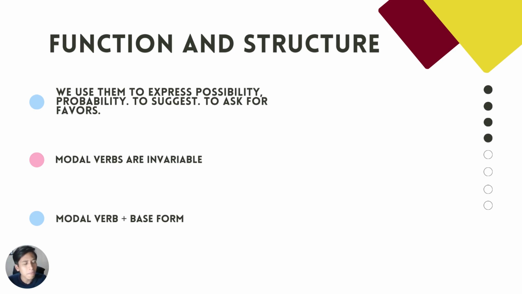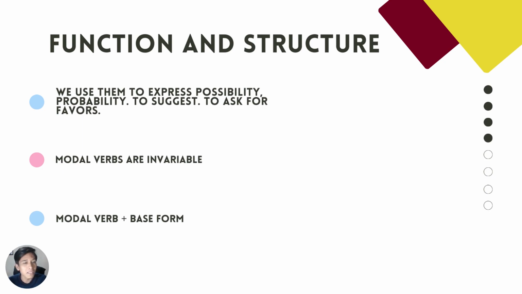We use them to express possibility, probability, to suggest something, to suggest someone to do something. We use them when we want to be polite. So we use them to ask for favors, and they have really lots of functions.